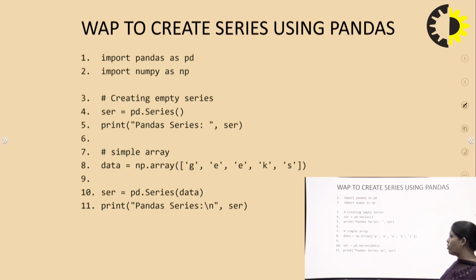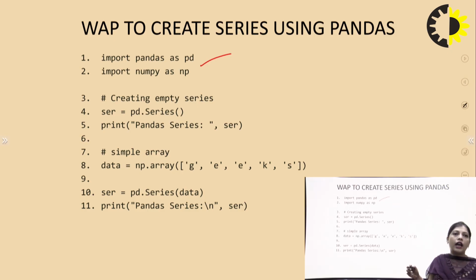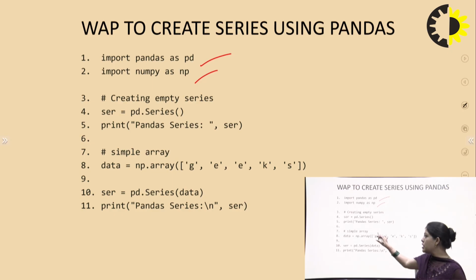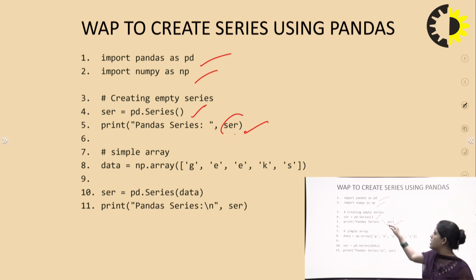So this is the program for creating a Series using Pandas. First, we import the pandas library as pd and then we import the NumPy library as np. After that, we create an empty series: ser = pd.Series(). After creating the empty series, we print that series ser.